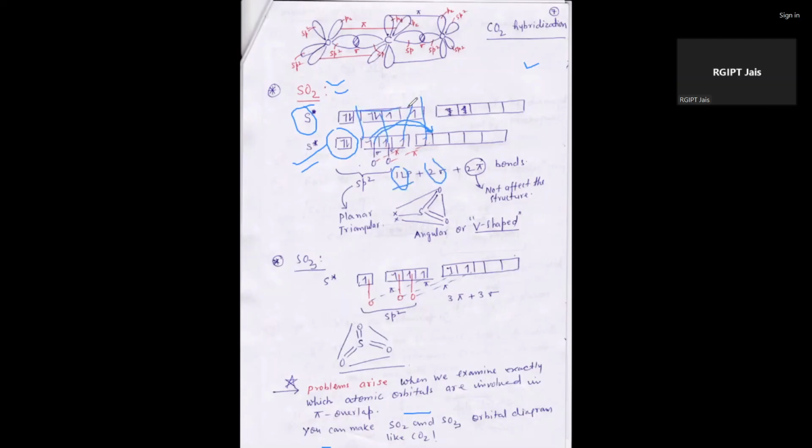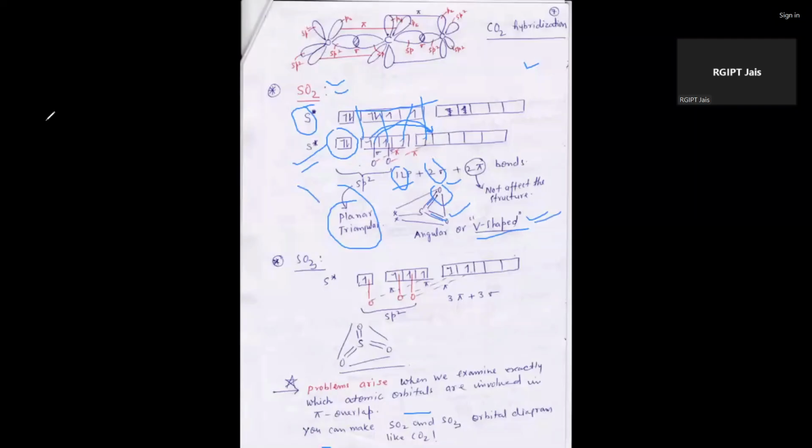2 sigma, 2 pi means a trigonal planar type of geometry. Here there is one lone pair and two bond pairs. One bond pair from here, one bond pair from here. This is a pi bond, this is also a pi bond. In the case of a pi bond, one sigma bond is also there. Total two sigma, two pi. And the shape is V shape, or the geometry is planar.